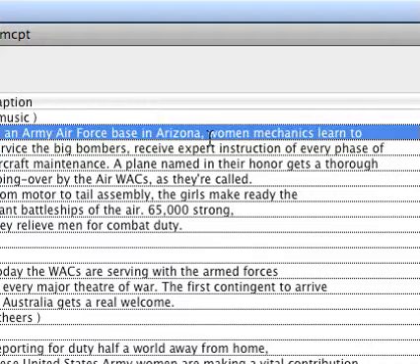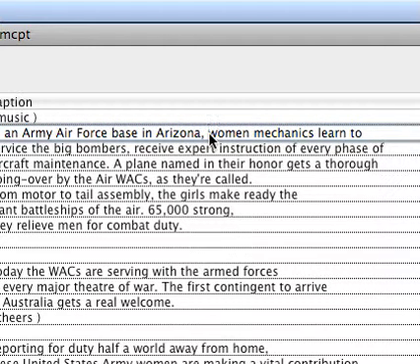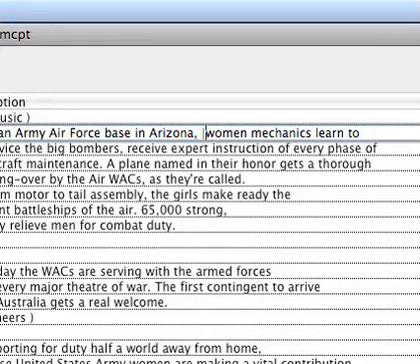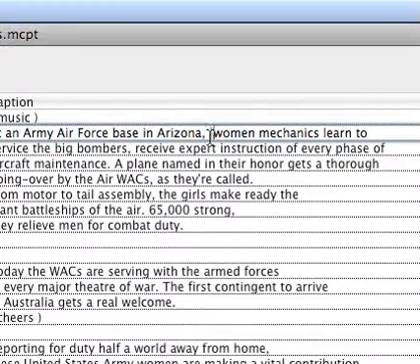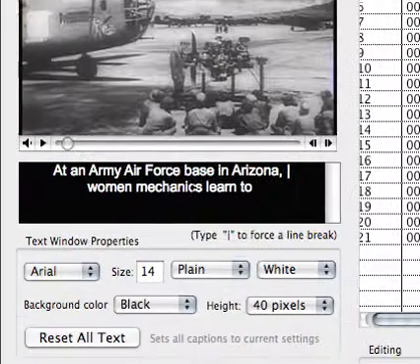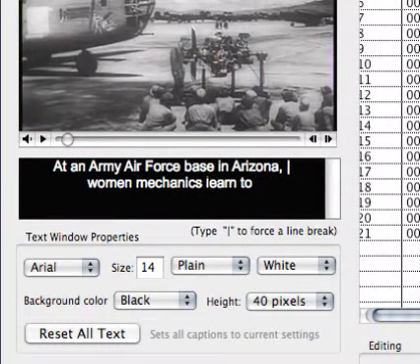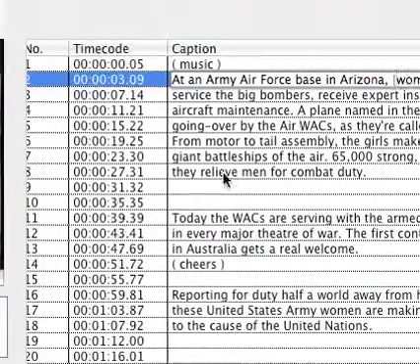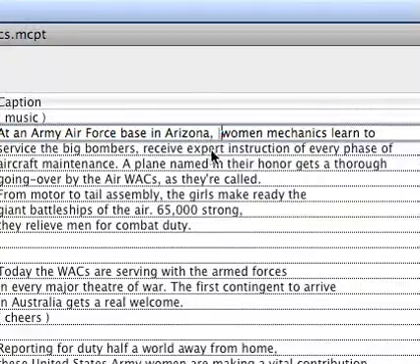If I go to edit up here, I can type a pipe symbol. It's the key right above your return key, and you have to hold the shift key down. If you type one of those as a marker for a carriage return, you'll see that it forces a carriage return. Well, we can't use our carriage return because we use that to set the captions for the best speed. So we're going to use this pipe symbol.